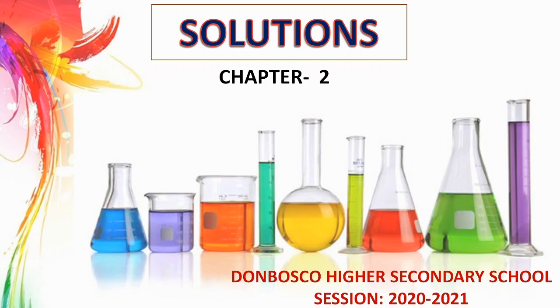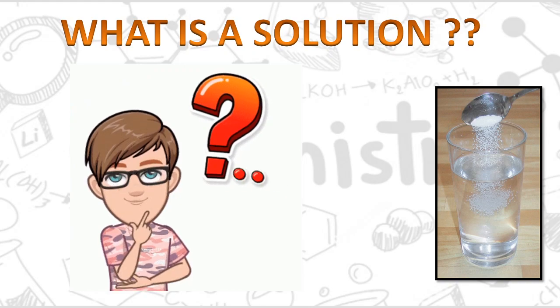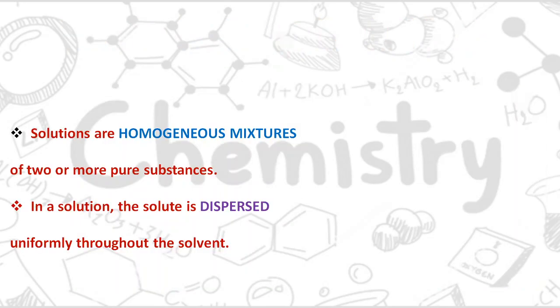Now what are solutions? What is a solution? Here I have shown you using a small image. Solutions are nothing but homogeneous mixtures, means here the two constituent particles are not seen by naked eyes, and in a solution the solute is dispersed uniformly through the solvent, means it is equally distributed all over the solvent.